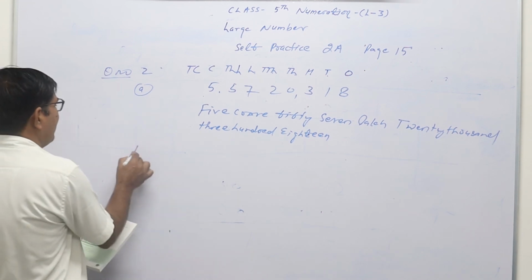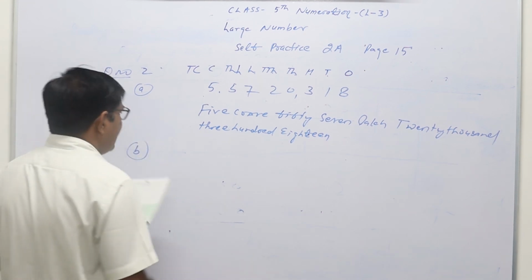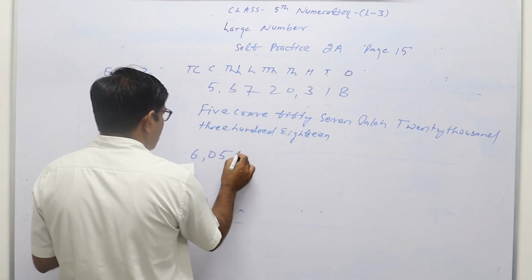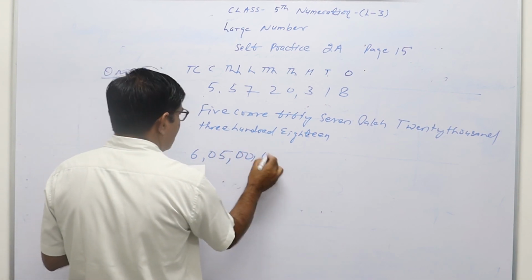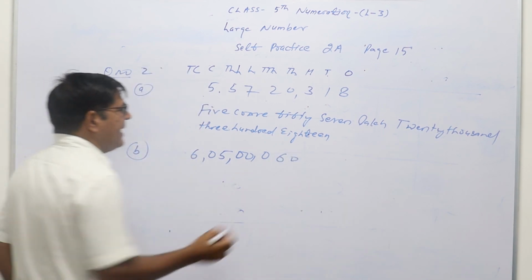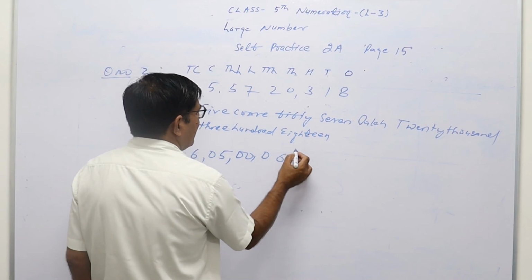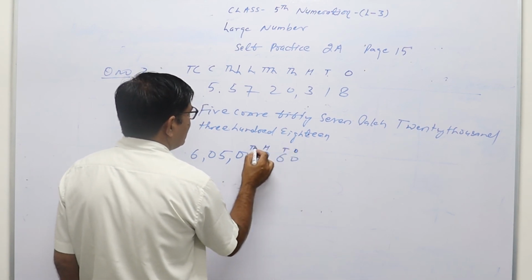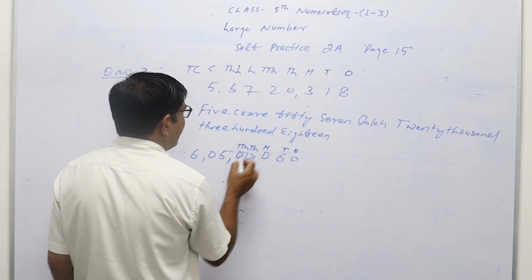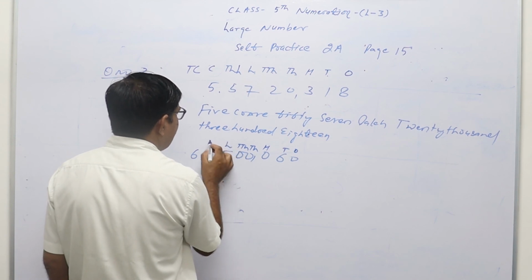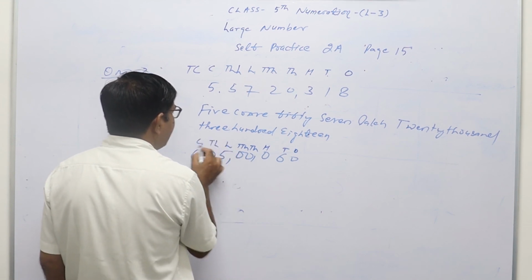The next question, B, is 6,05,00,060. Now you have to count from the right hand side: ones, tens, then hundreds, thousands, then ten thousands, then lakh, then ten lakh, and then crore.